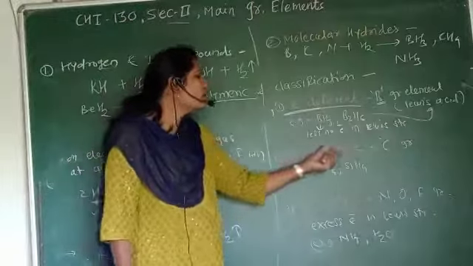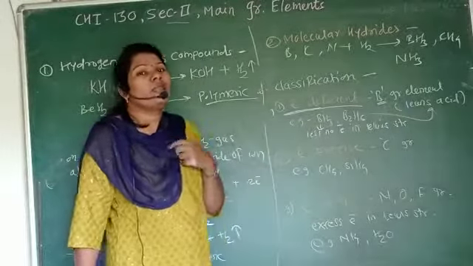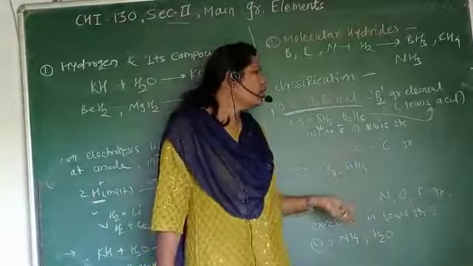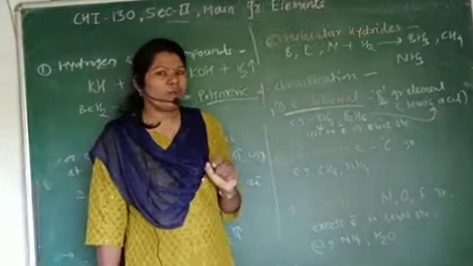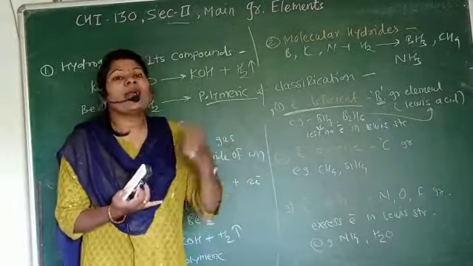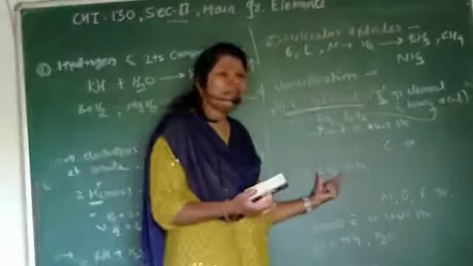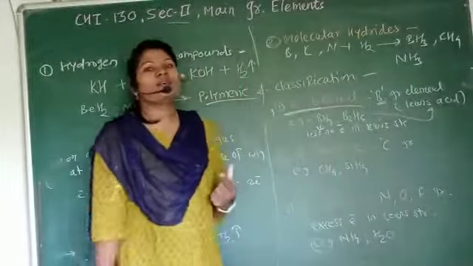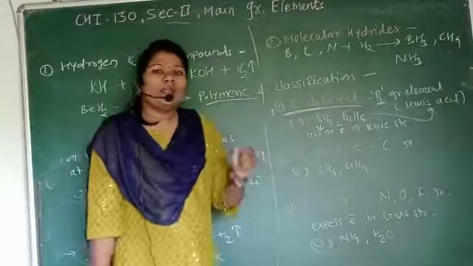Next, there is electron precise. Precise means what? Here, whenever hydrogen reacts with the p block elements, the molecule which is formed doesn't have a smaller number of electrons and also doesn't have a higher number of electrons. They have the proper number of electrons in their Lewis structure. That's why this is called what? The electron precise molecular hydride.